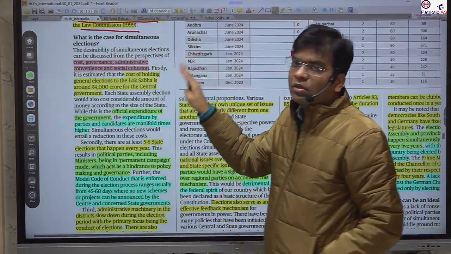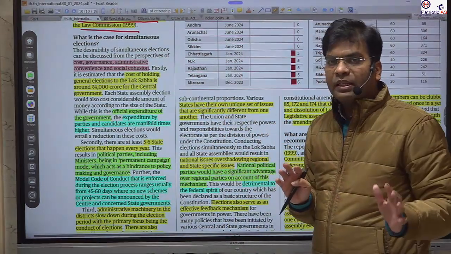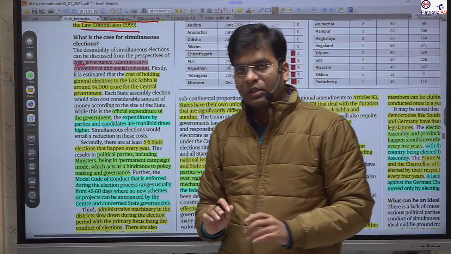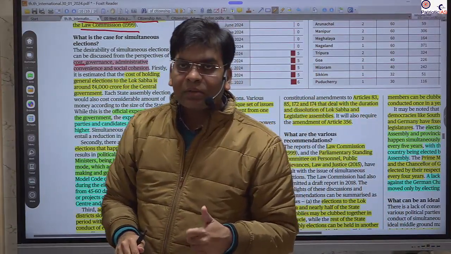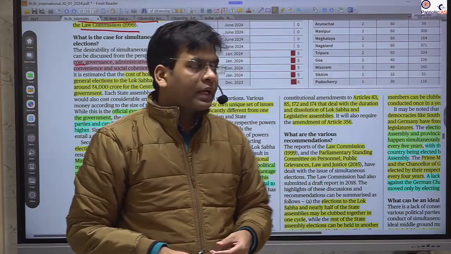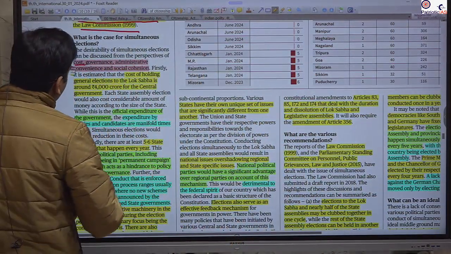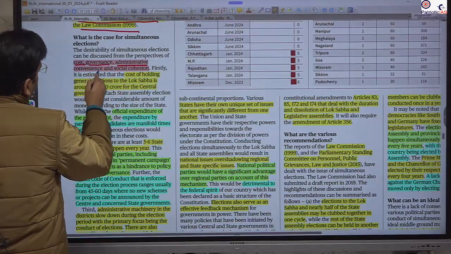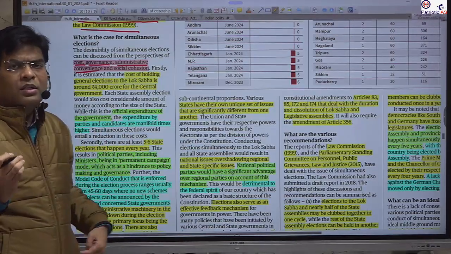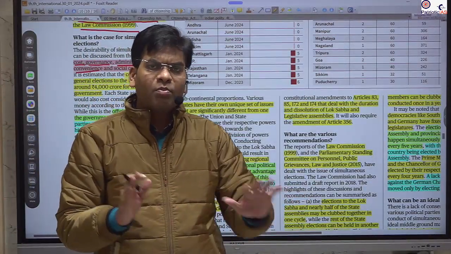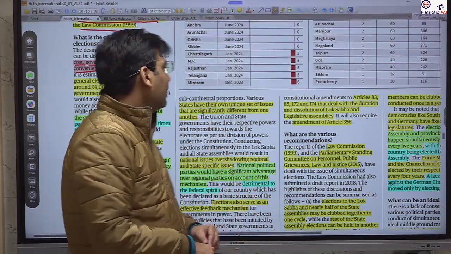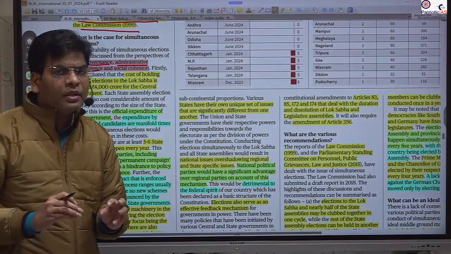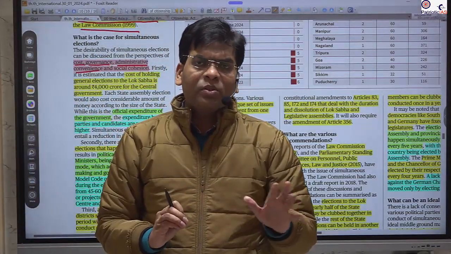So what are the major hurdles due to fragmented elections? The first hurdle is cost. We spend a lot of money on elections, not only in the form of government expenditure, but the parties and the candidates also spend a lot. After that, governance is marred and administration becomes ineffective in many areas. For example, security forces need to be deployed from the border area to where the election is being held. A lot of government schemes and developmental projects are halted due to the election.